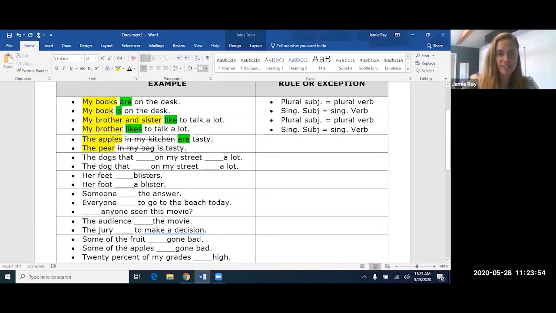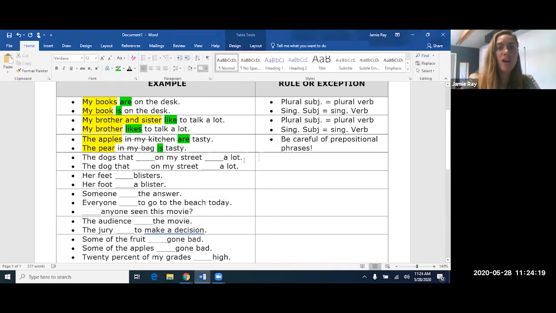The pear is tasty, because it's a singular subject, so it needs a singular verb. So over here, the exception is just be careful of prepositional phrases. Don't let the prepositional phrase make you think that the object inside of it is the subject. No, no, no, no. The subject is what comes before that prepositional phrase,